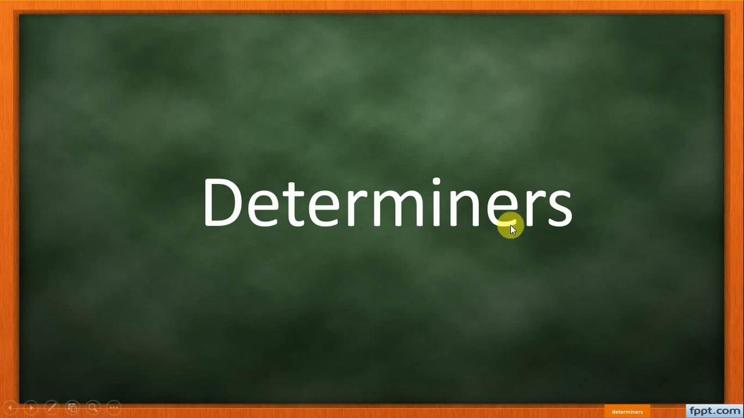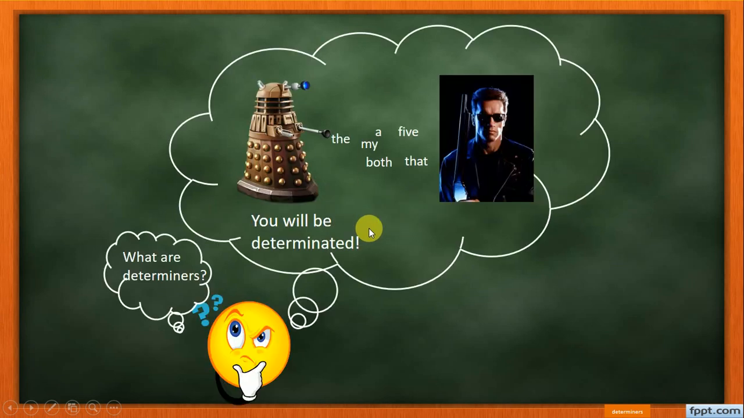Remember that I didn't talk about determiners. I talked about determine, the original word it came from. So see here: the, my, a, five, both, that. These are determiners. If you see these, you can think about what they are. You will be determinated. Now determinated is another word. Determinated means definite or with an exact limit.